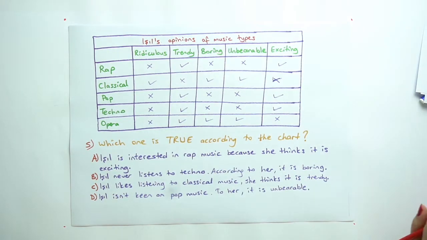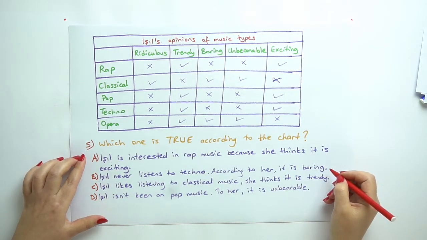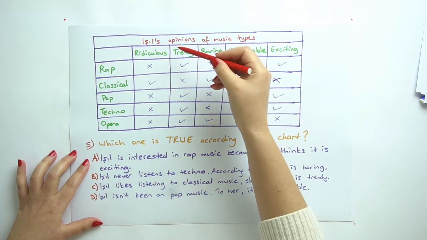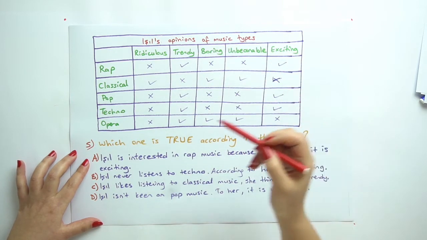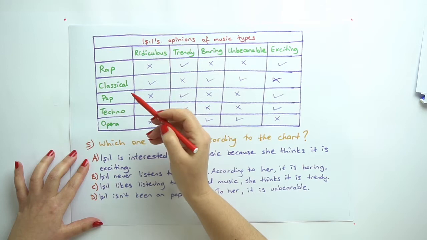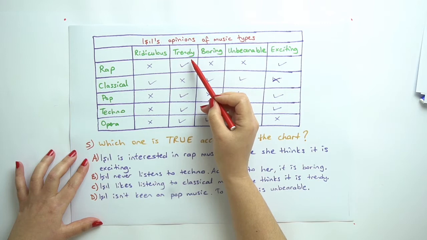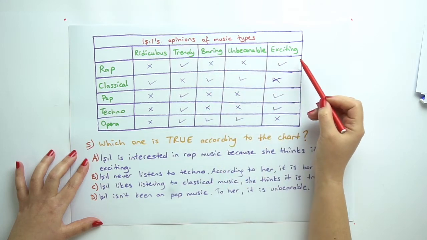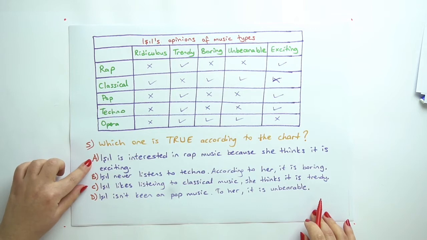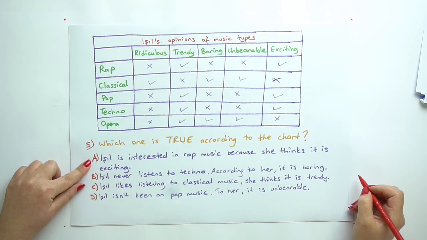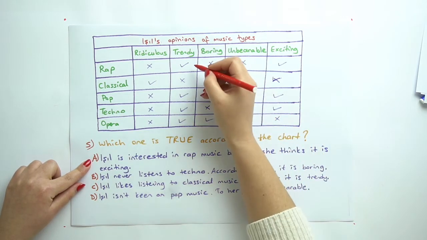And now, question 5. Which one is true according to the chart? So here are Işıl's opinions of music types: rap, classical, pop, techno, and opera. Here are the opinions: ridiculous, trendy, boring, unbearable, and exciting. So let's have a look at the options. A. Işıl is interested in rap music because she thinks it is exciting. Let's look at rap. Yes, she finds it trendy.